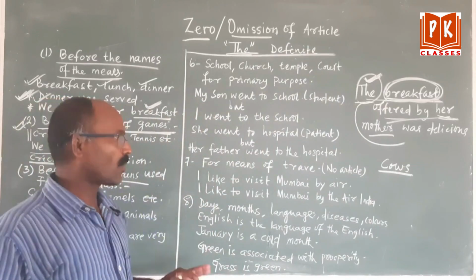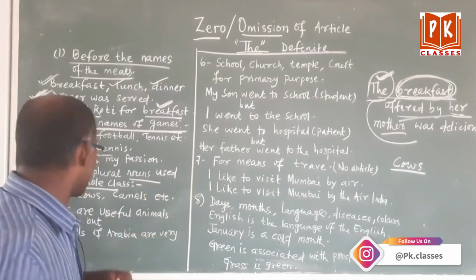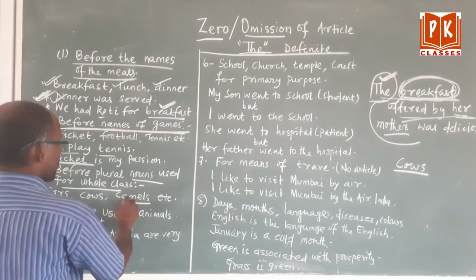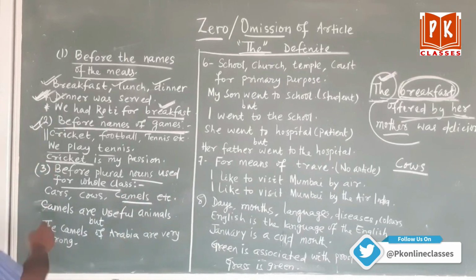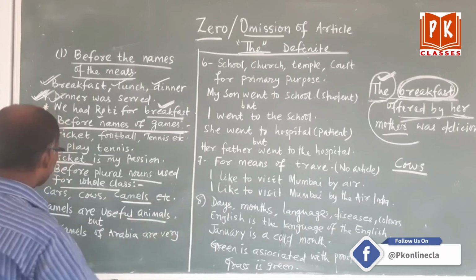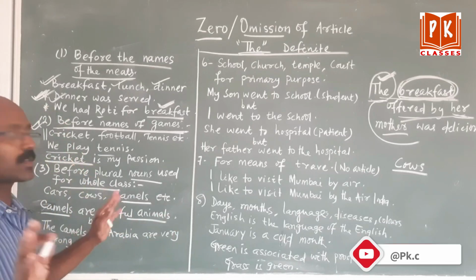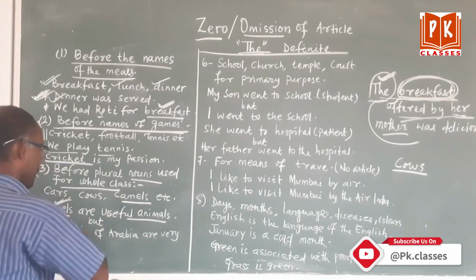Did you understand? Cars. Camels. For example, the camels are useful animals. That means all the camels in the world are useful. That means it is not a particular camel.